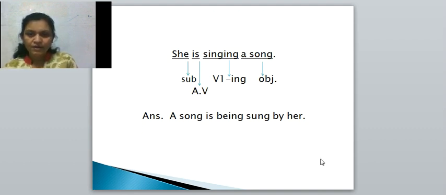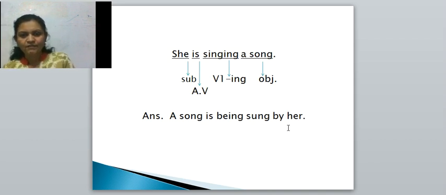Here, while writing the passive voice, we have to remember our construction. What is our construction? Passive voice construction. Object plus auxiliary verb plus being plus V3 plus by plus object pronoun. Then first we will write down object. What is object? That is a song. Auxiliary verb is. Why?